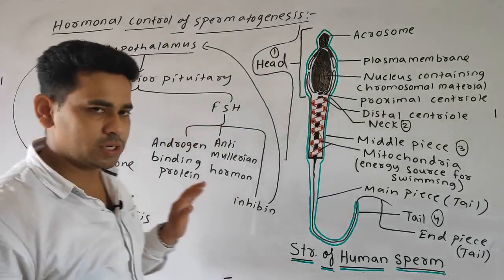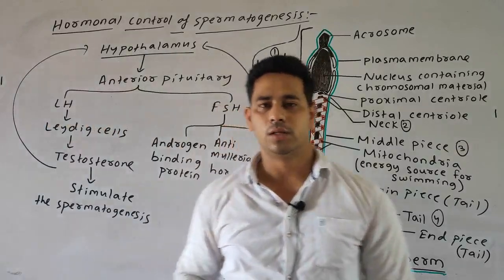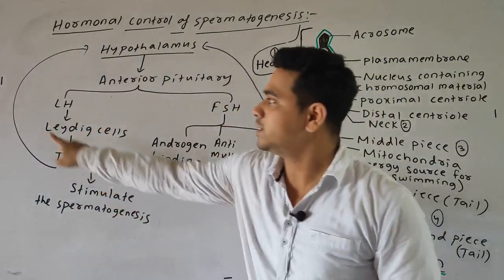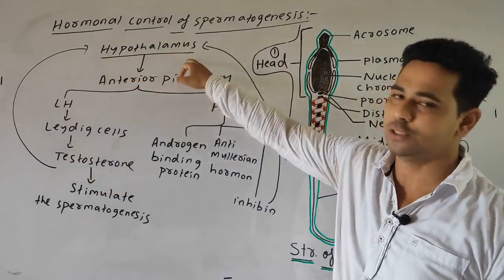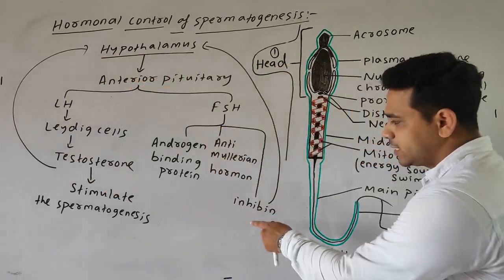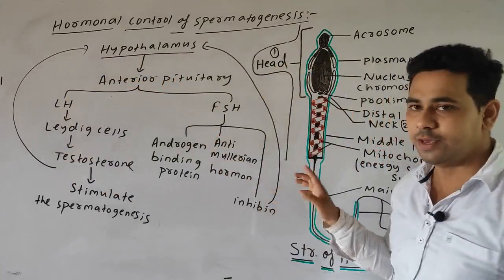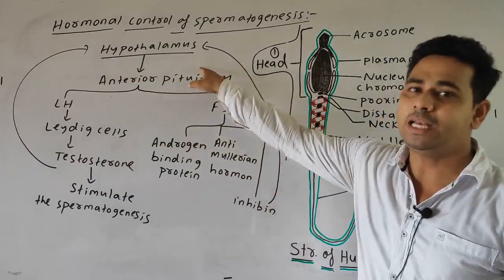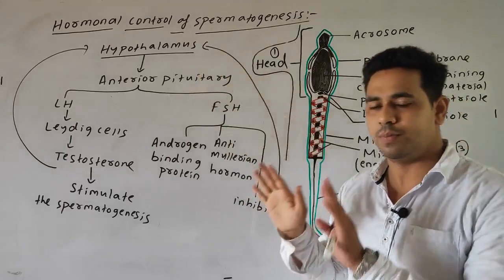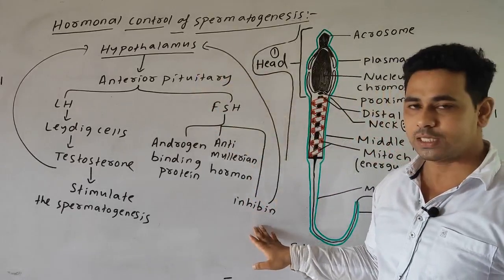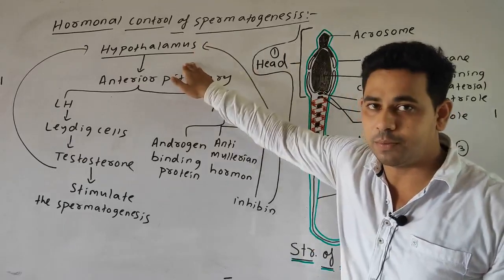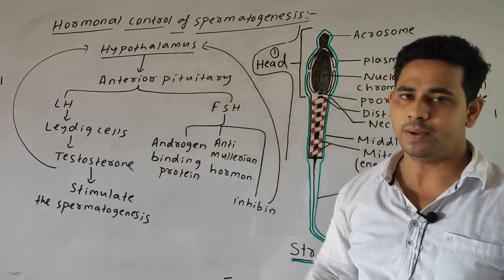If the optimum amount of testosterone is not present, then it will send a positive feedback, by which it will help in the secretion. Similarly, if the amount of inhibin is optimum, then it will send a negative feedback, by which the secretion will be stopped. If the inhibin secretion is not in the optimum condition, then it will send a positive feedback, by which the secretion will take place.